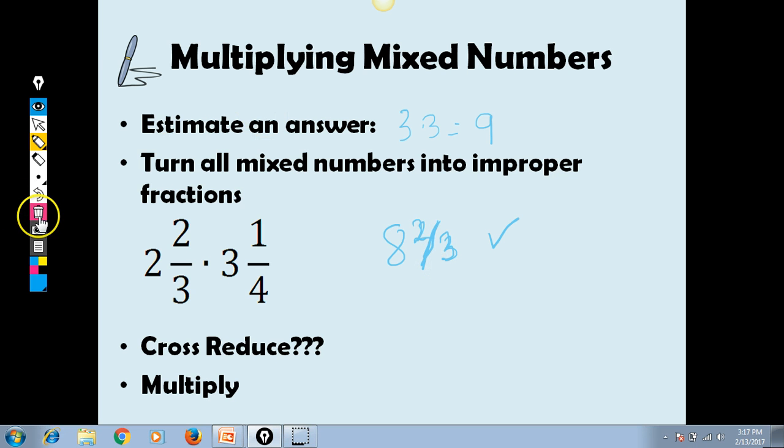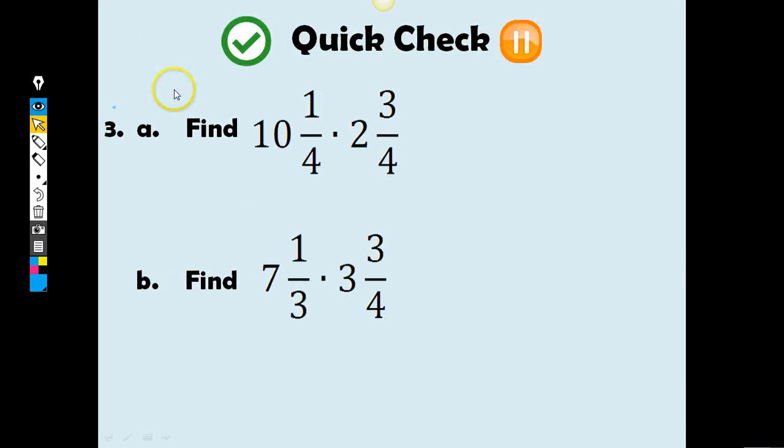Okay, so moving on to the next one here. I think you've got a quick check coming up. Yep, quick check. So find 10 1/4 times 2 3/4. Make sure that you're turning these to improper fractions first. It's vital that you do that. Turn them into improper fractions first, and then multiply top times top, bottom times bottom.